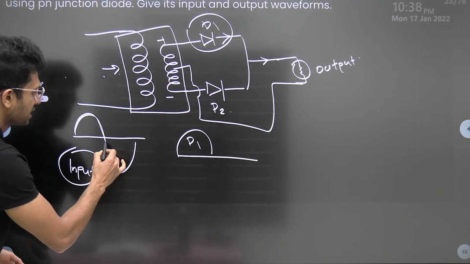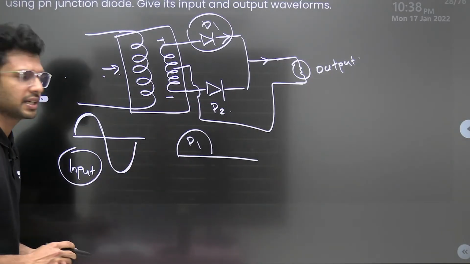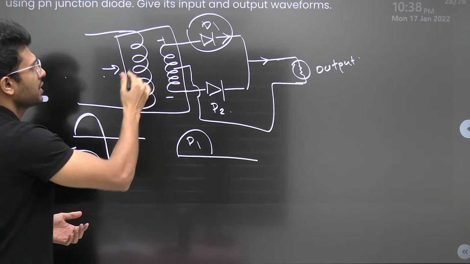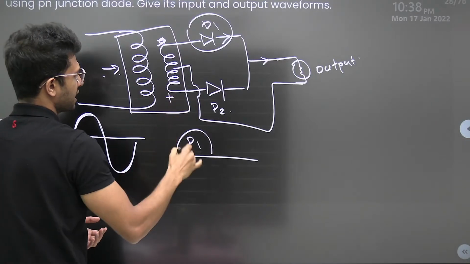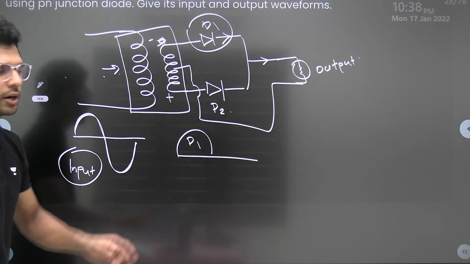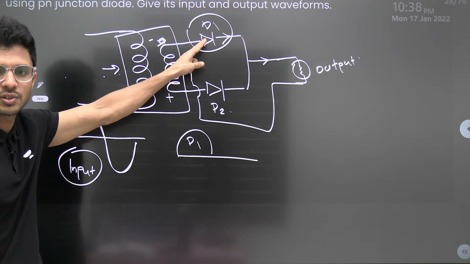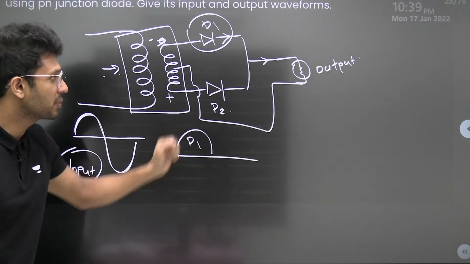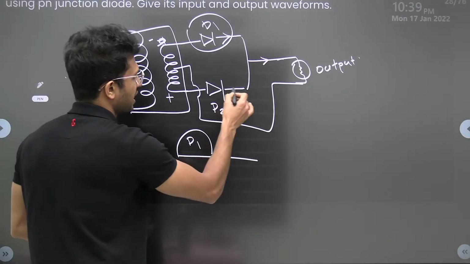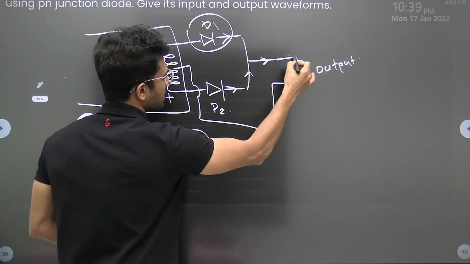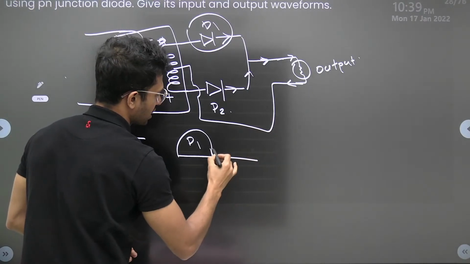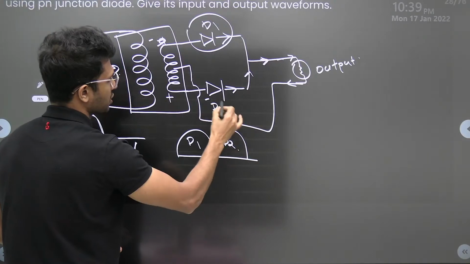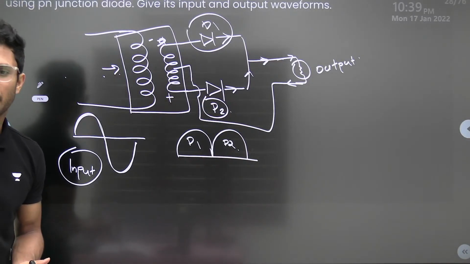Okay. Now, the second half of the cycle. When the second half of the cycle passes through the first winding, it will induce a voltage in the secondary winding as positive here and negative here. Now, as negative is connected to D1, this is reverse biased, no current goes. Now, positive is connected to diode 2, so this will be forward biased. So current will go in which direction? Like this. See, through the resistor the current is going in the same direction. So the next wave will also be positive, and this is produced because of the second diode here.